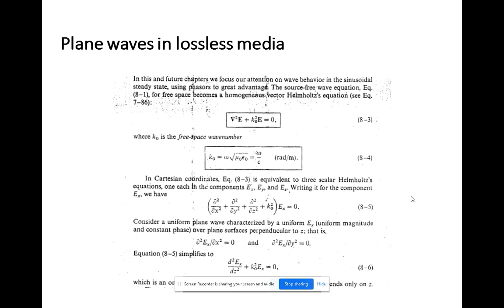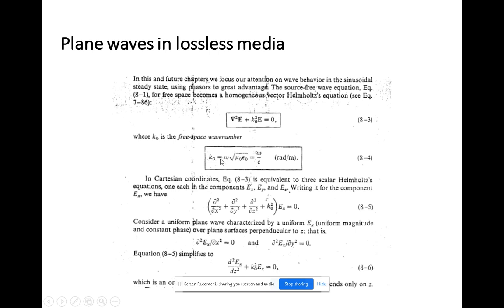Here we are going to use the source-free wave equation, as I already said. For free space, we have a homogeneous vector Helmholtz equation. Using the Helmholtz equation, that is del square E plus k naught square E equal to 0. This is nothing but the Helmholtz equation for the source-free wave equation. Here k naught represents the free space wave number.